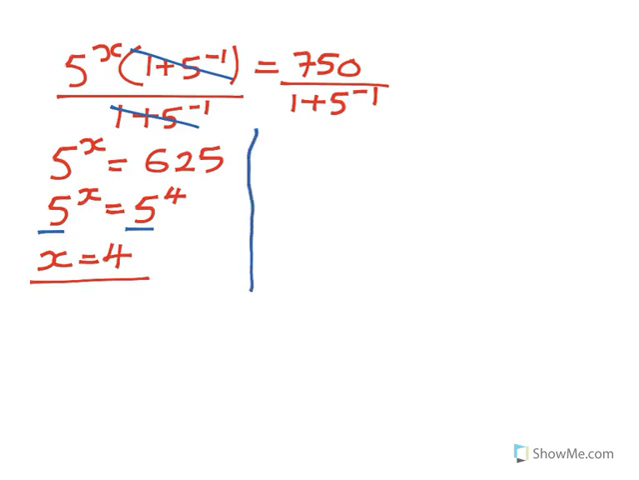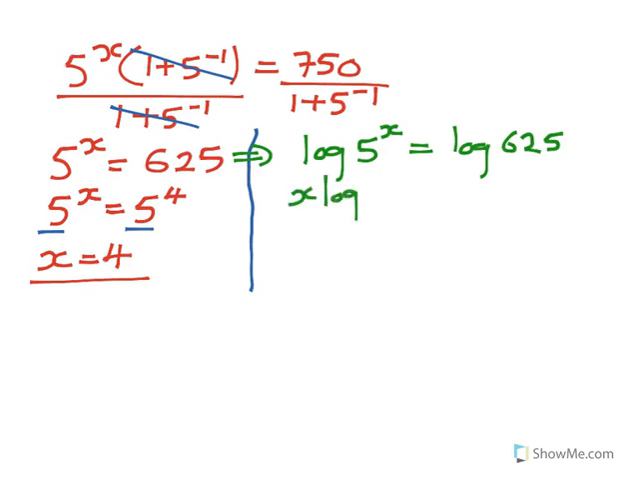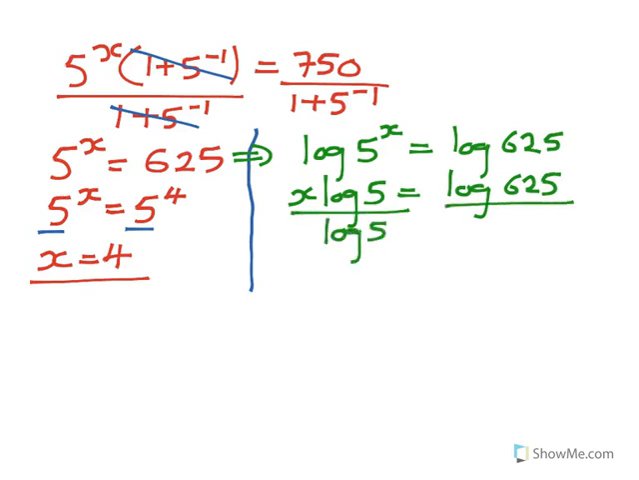For some people in this case, they'll be wanting to introduce logs. You can say, let me use it, because it's a different method. At this stage of your solution, you can say log 5 exponent x is equal to log 625. You see? And then you drop the x and say x log 5 is equal to log 625. Then you divide by log 5 on both sides.